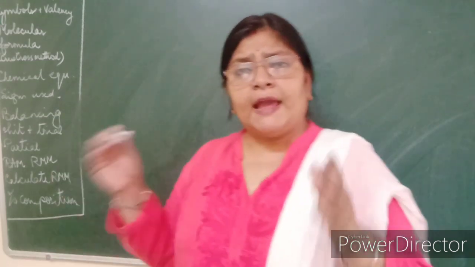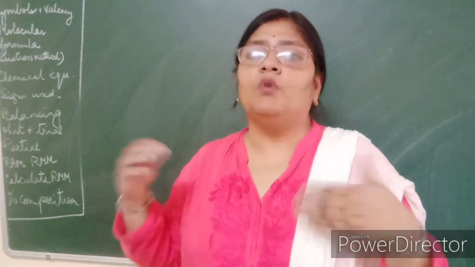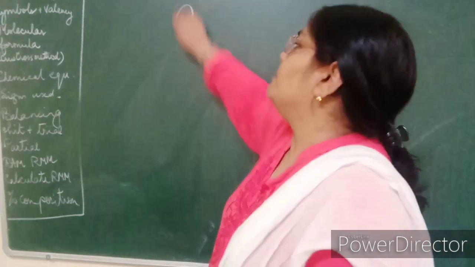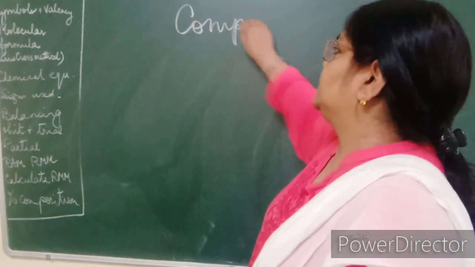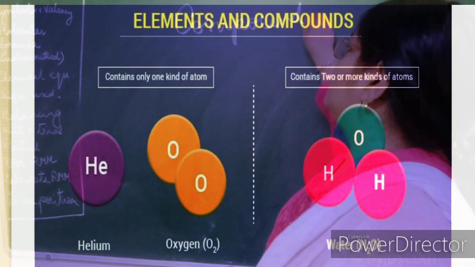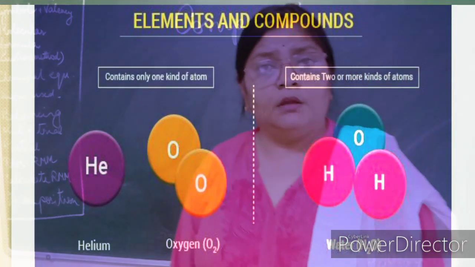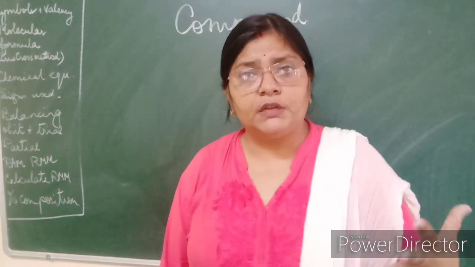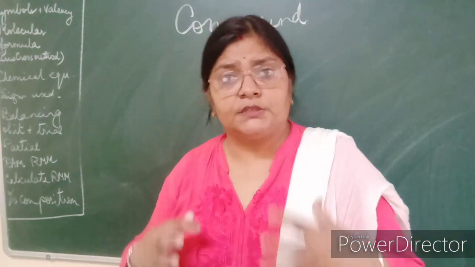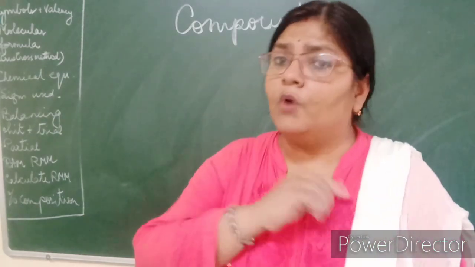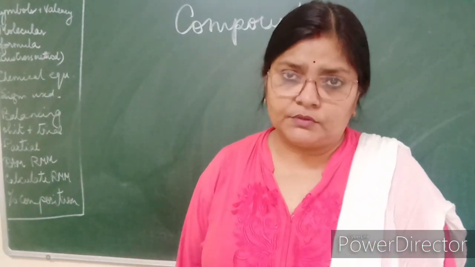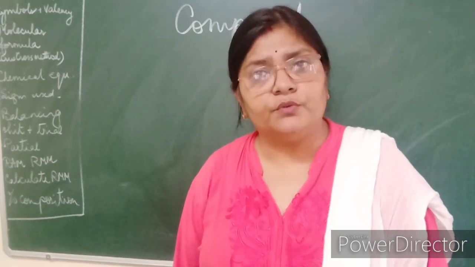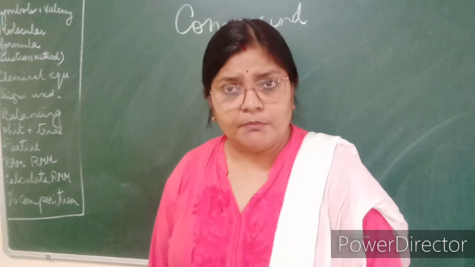Fine. Now atoms of different elements or molecules of different elements combine to form compounds in a fixed ratio. So compounds are formed of either atoms of different elements or molecules of different elements but in a fixed ratio, and form a molecule of the compound. So you will not get an atom of a compound, you will always get a molecule of a compound.